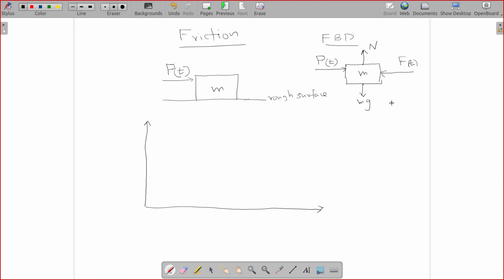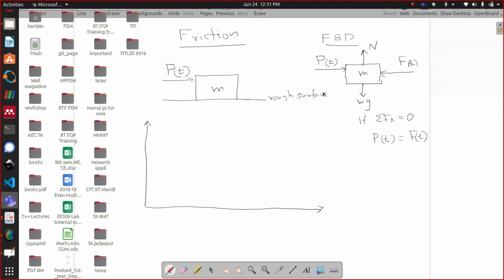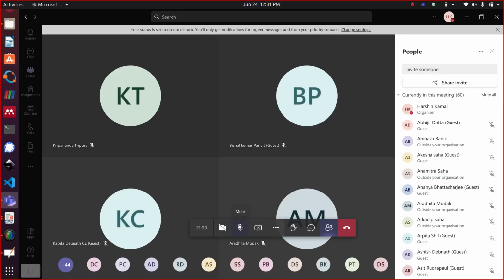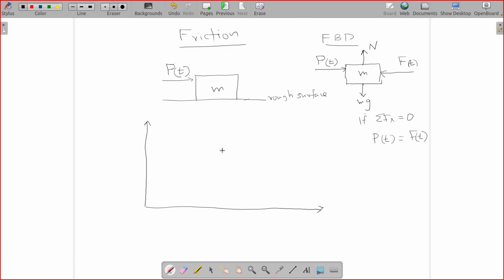And if the object is in equilibrium, net force in x direction should be 0.